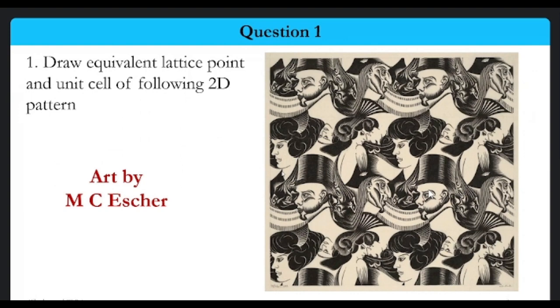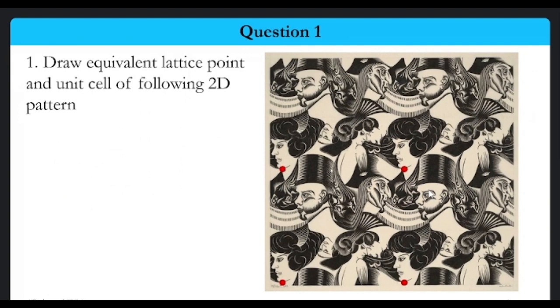So here, can we see any lattice point? Let's try to mark it by selecting particular features. Let us say I am selecting this particular girl. Let us select the chain of this particular girl as a lattice point, and we can also select the chain in the next figure as a lattice point.